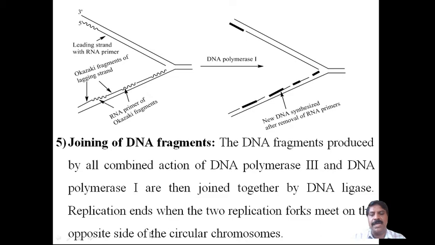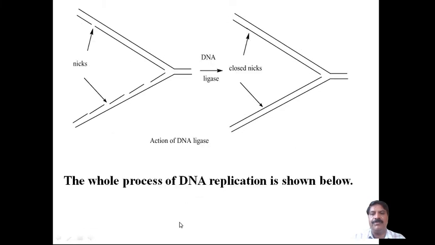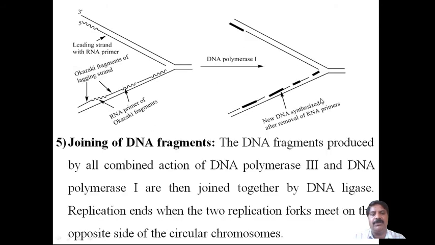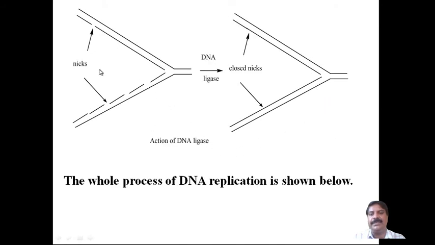Opposite side of the circular chromosome. Therefore, the fragments are combined here, and the nick is sealed. These were the broken fragments.